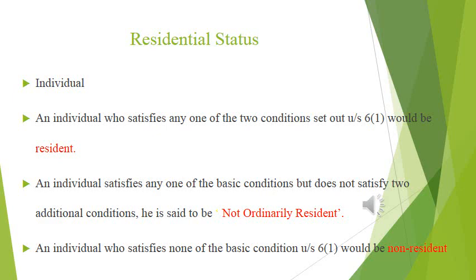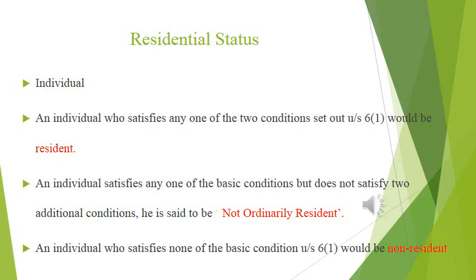When an assessee is an individual who satisfies any one of the 2 conditions set out under section 6(1), that is the basic condition, he would be a resident. Suppose a person satisfies the first condition, he is called resident. Or suppose a person satisfies the second condition in the basic condition, he is also called a resident.